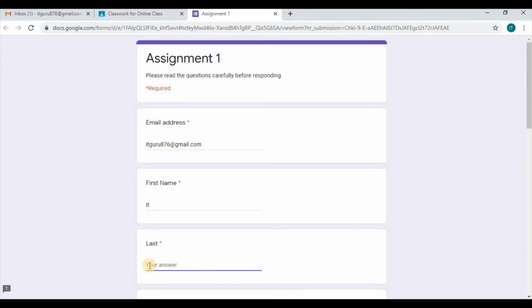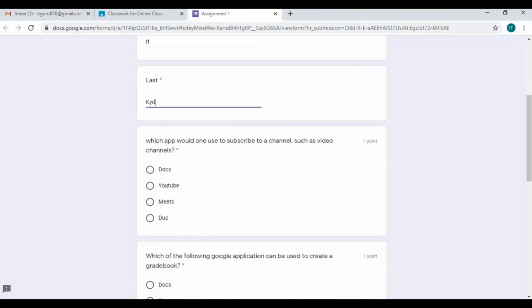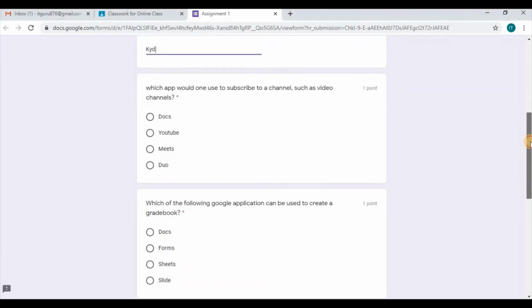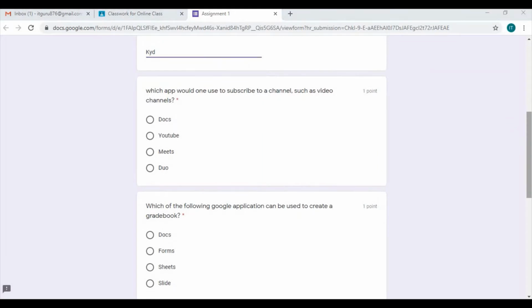It requires first and last name as well, so I enter this information and then it begins. So I'm able to see my questions as well as the points that are awarded for each question. So I'm just going to go ahead and read through, make my selections, and then submit this assignment.